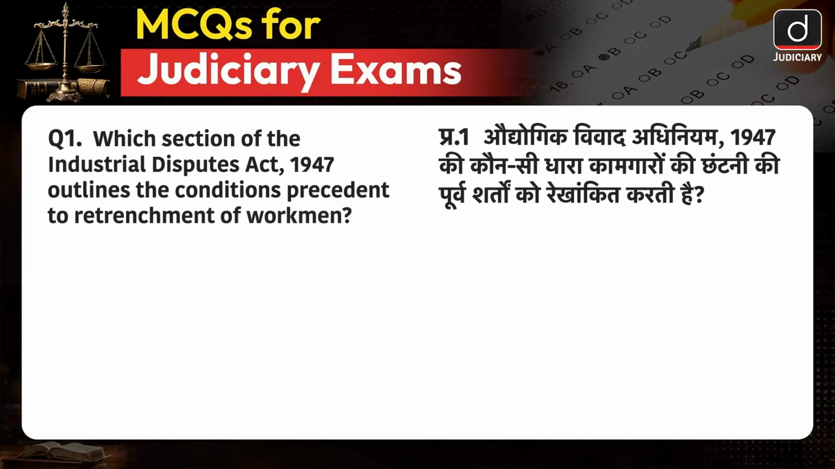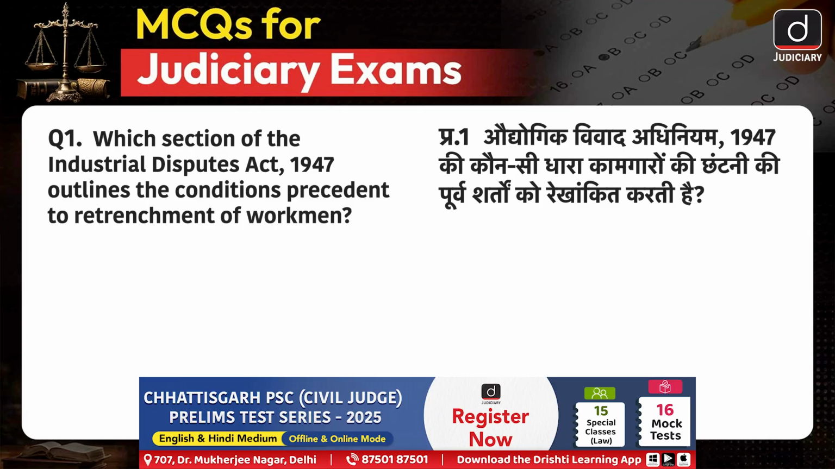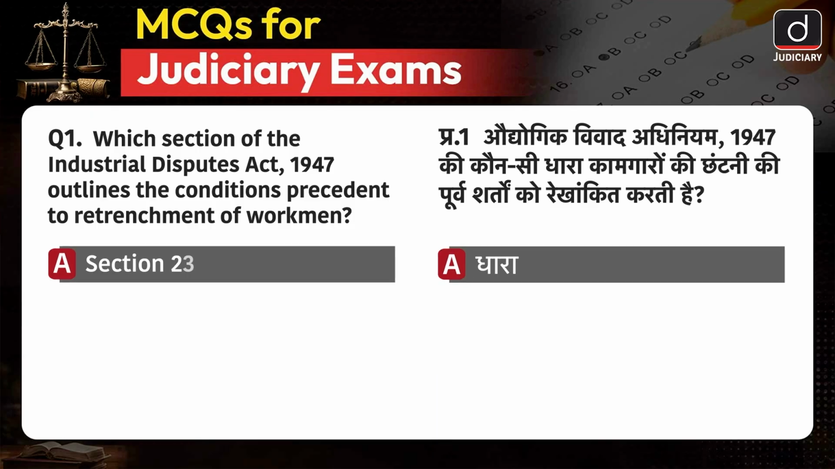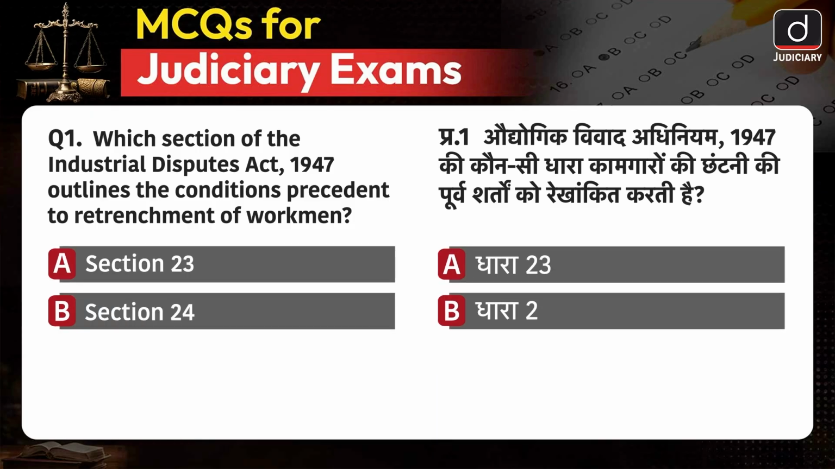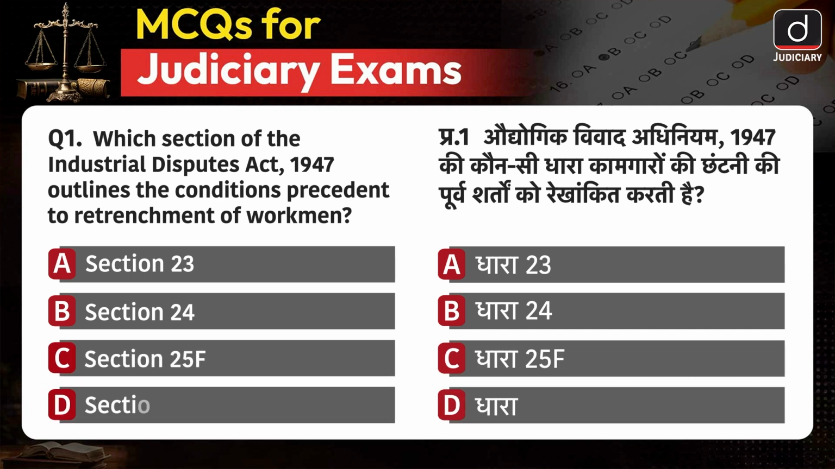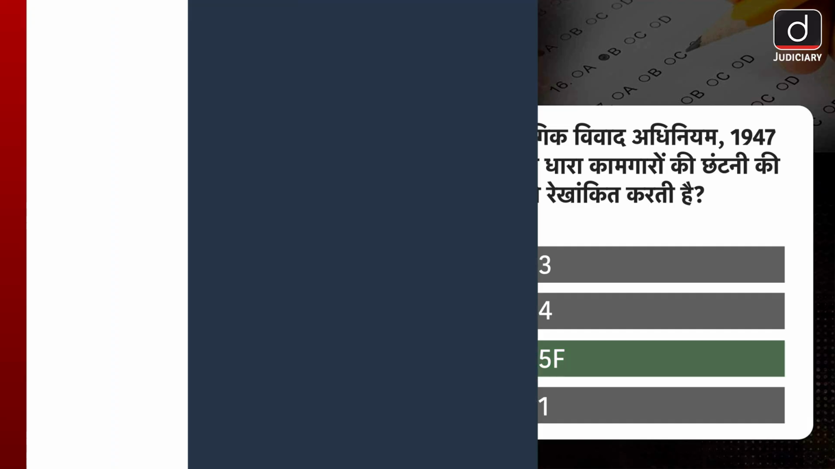Let's begin. Which section of the Industrial Disputes Act 1947 outlines the conditions precedent to retrenchment of workmen? Section 23, Section 24, Section 25F or Section 31? The correct answer is option C, Section 25F.